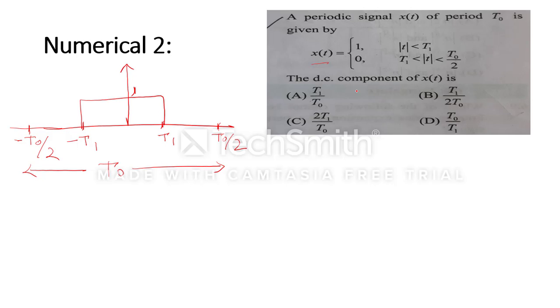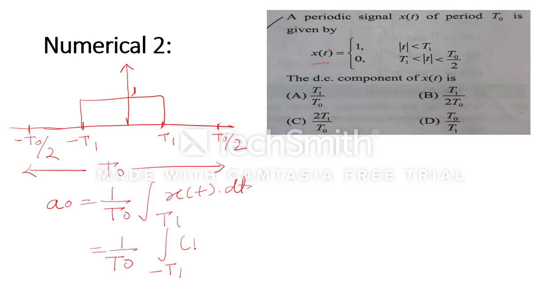Now they are asking about the DC component. We know that the DC formula is A0 is equal to 1 by T0, that is the time period, multiplied by the integral of x(t) dt. Here T0 is T0 only, and the waveform is present from minus T1 to T1. The magnitude is 1 into dt.